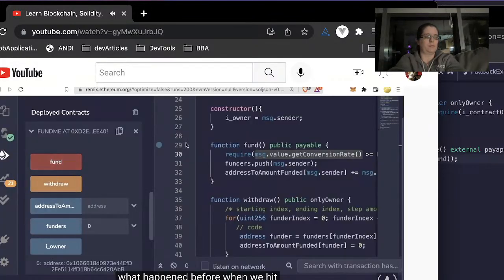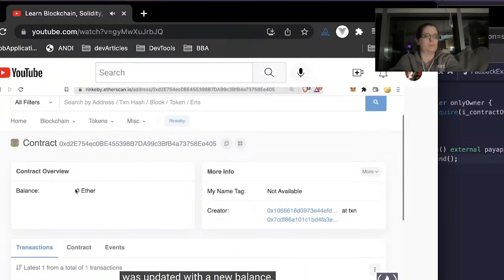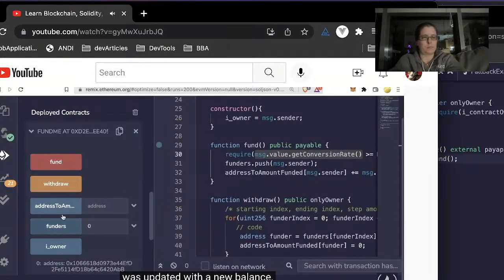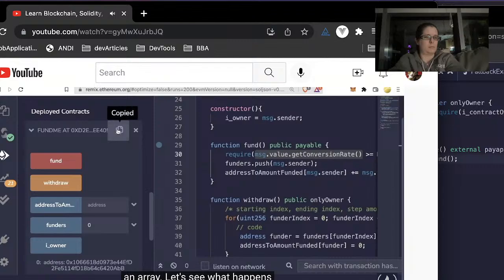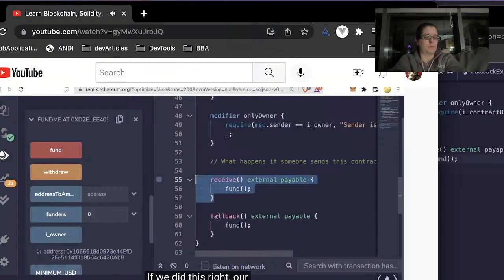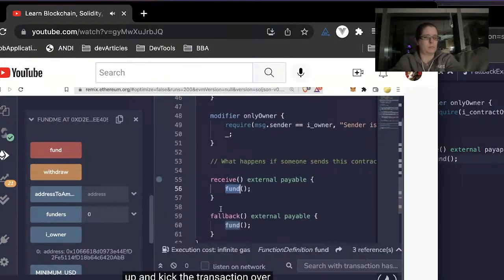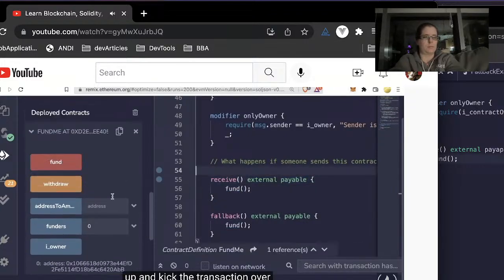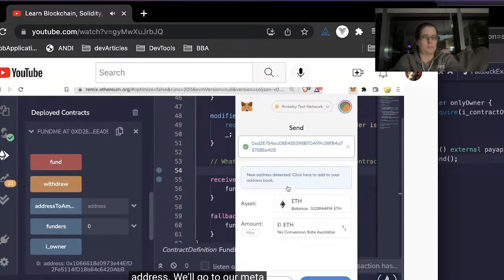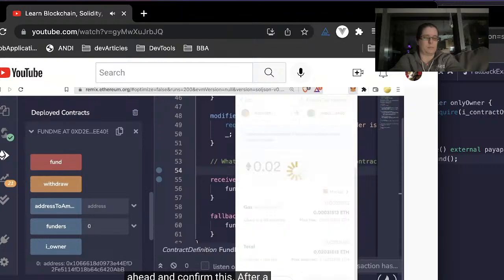We saw what happened before when we hit the fund function. Our contract was updated with a new balance, and that funder was added to our array. Let's see what happens now if we just directly send this contract money without calling the fund function here. If we did this right, our receive function should pick it up and kick the transaction over to fund. So let's copy this address. We'll go to our MetaMask. We'll hit send, paste the address in here. We'll do 0.02 ETH again, because this should be more than the minimum amount in USD. We'll hit next. I'll go ahead and confirm this.